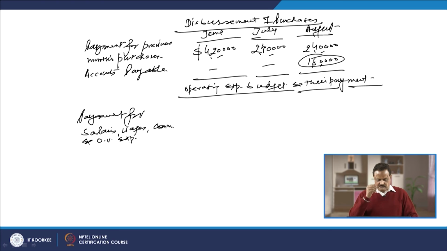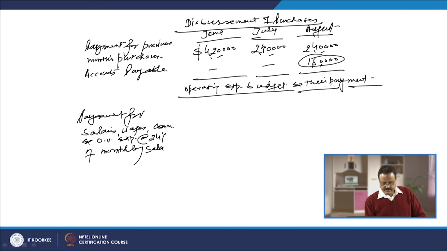So in total, you can write here salaries, wages and commission and other variable expenses at the rate of 24% of monthly sales. So our sales are 700,000. How much are the expenses going to be here? 168,000. Here how much is it going to be?